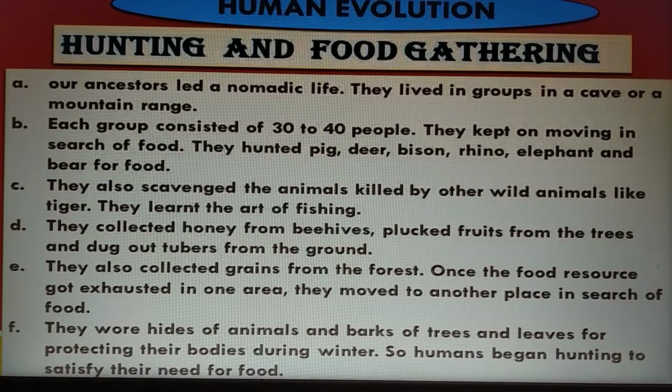They kept on moving in search of food. They hunted pig, deer, bison, rhino, elephant and bear for food. They also scavenged the animals killed by other wild animals like tigers.